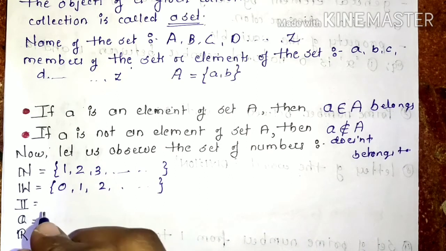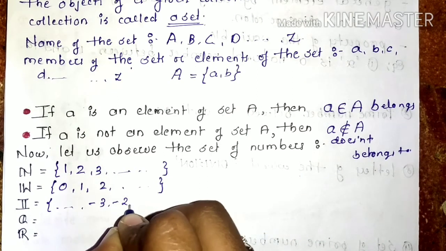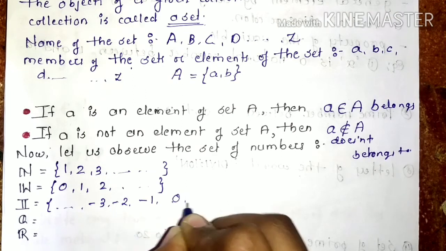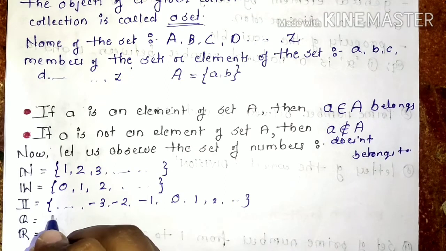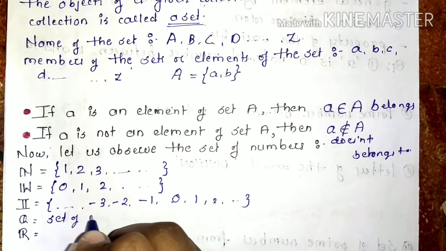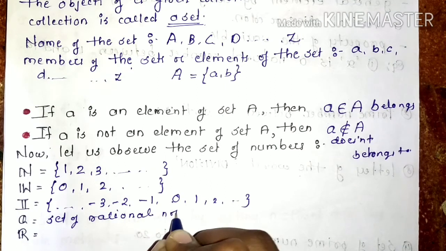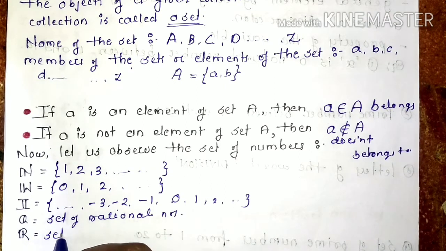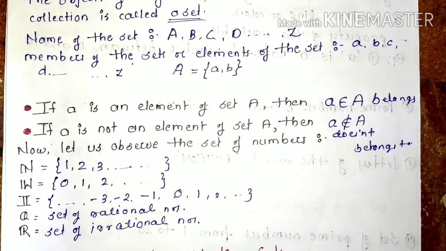Third one is capital I, the set of integers, which contains all negative integers and all positive integers including 0. Next we have the set of rational numbers. Next we have the set of irrational numbers. We all know what is meant by rational numbers and irrational numbers.